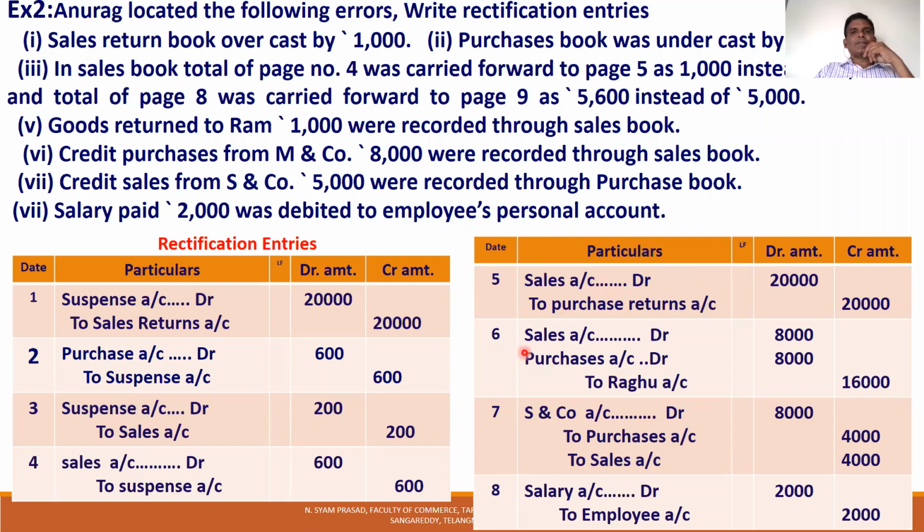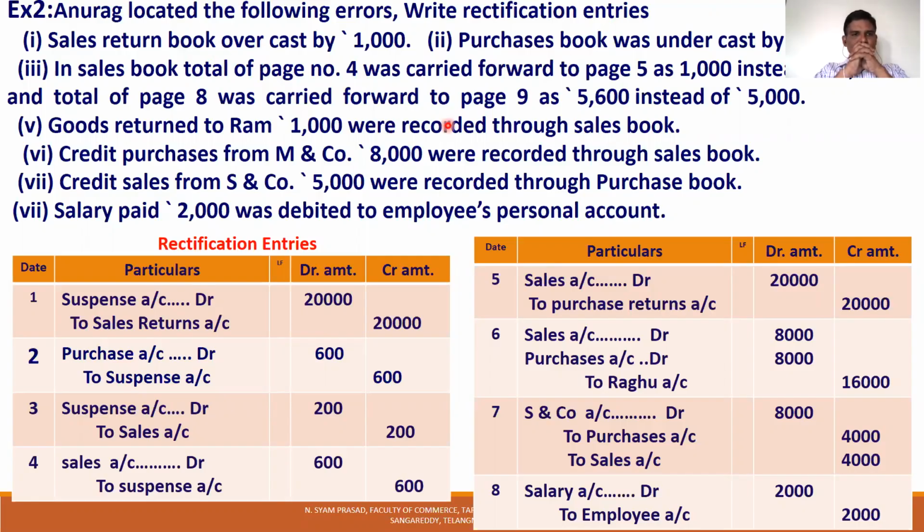Anurag located the following errors. Write the rectification entries. Sales return book overcast by 1,000. That means the sales return book, you know very well.